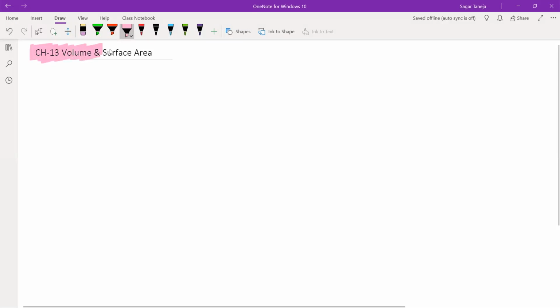So, today we are going to start with the last chapter in your grade 9, that is volume and surface area. So, we'll be talking in much detail regarding these shapes.